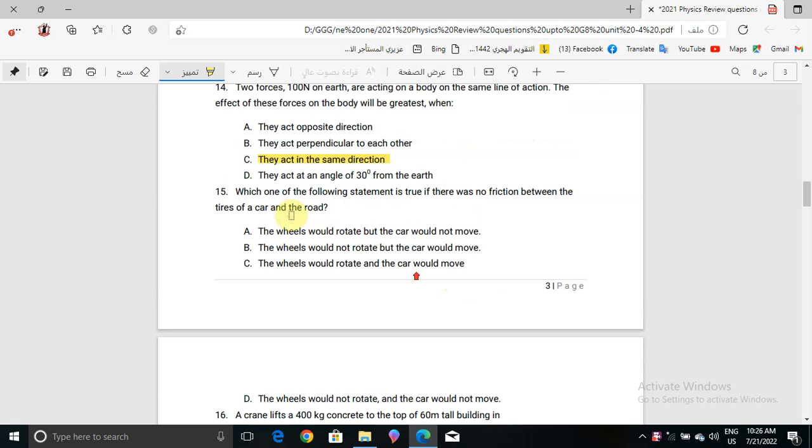Okay, now question number 15: which one of the following statements is true if there was no friction between the tires of a car and the road? The wheels would rotate, but the car would not move if there was no friction.